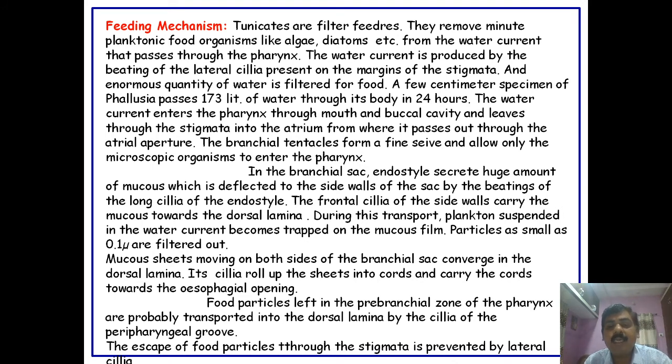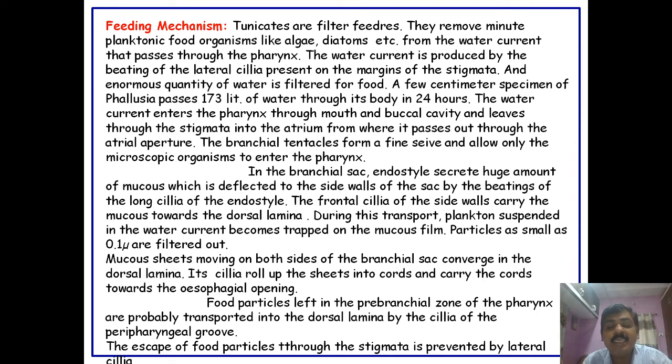The branchial tentacles form a fine sieve and allow only microscopic food particles to enter toward the pharynx. The endostyle, which is present just below the pharynx, secretes a huge quantity of mucus, to which the food particles get attached.